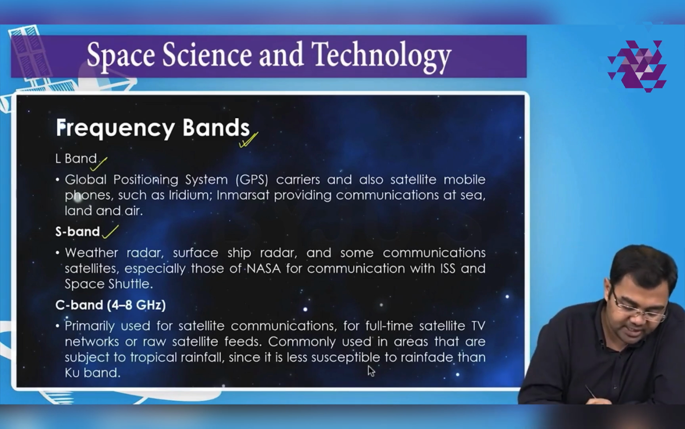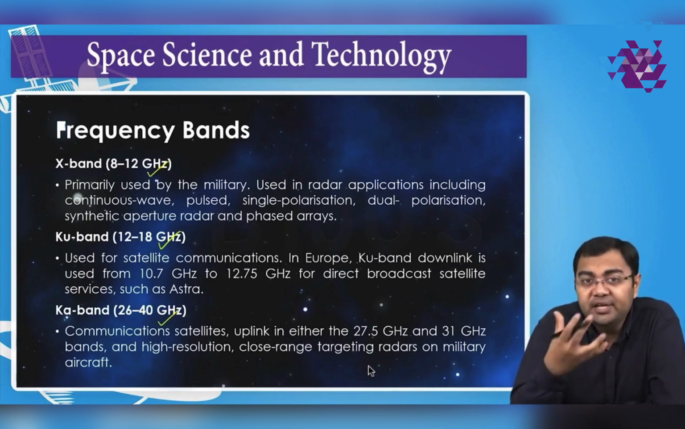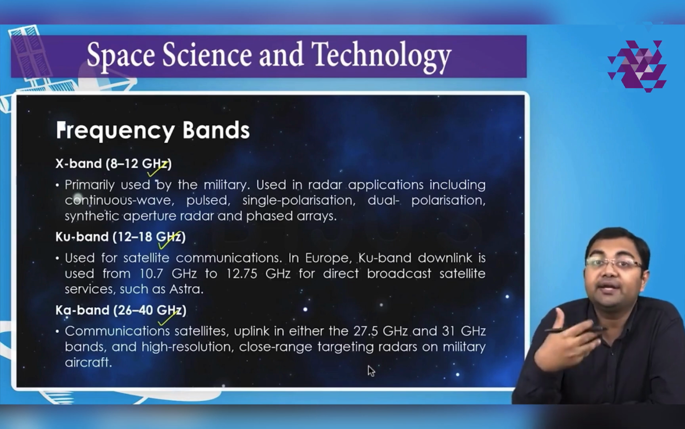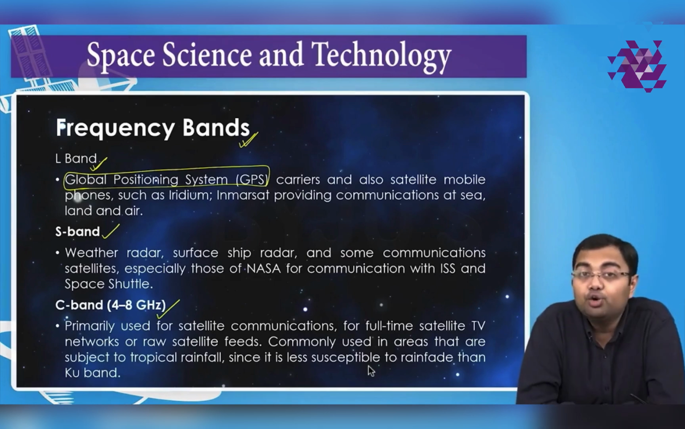So you have the L band, you have the S band, you have the C band, and then you have the X band, KU band, and KA band. All these are the different frequency bands. Depending on the application related to communication which is being used, these bands are allocated to different types of satellites. For example, the L band is used by GPS, the global positioning system.